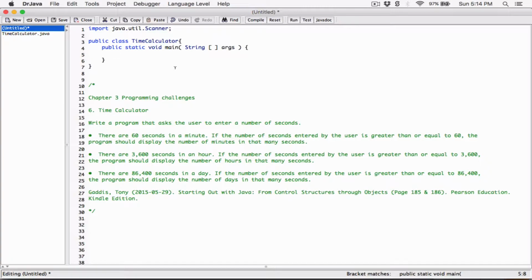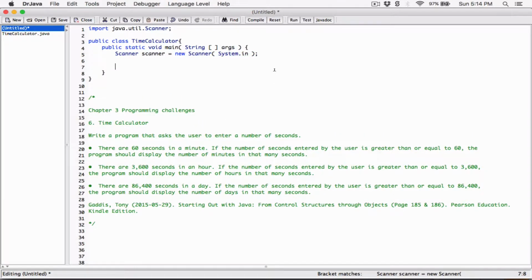Now, to use a Scanner, I need to create a Scanner object. I'm going to call it scanner. I'm creating a new Scanner object in memory, and I'm passing System.in, which is going to accept byte info from the keyboard and connect it to the Scanner object. Now we can convert whatever the user typed into integers or doubles or whatever we want. So now we have the Scanner to read input from the user, from the keyboard.